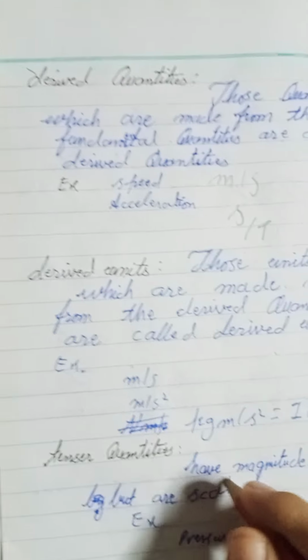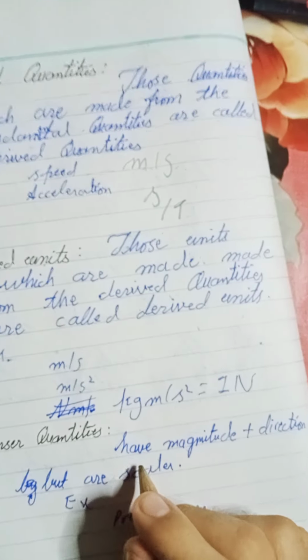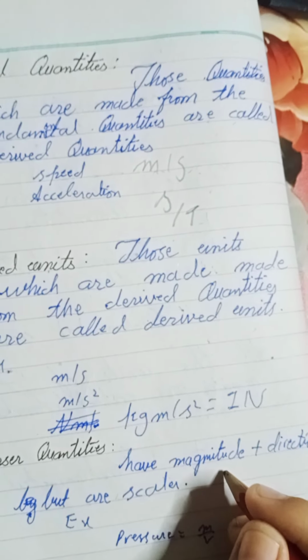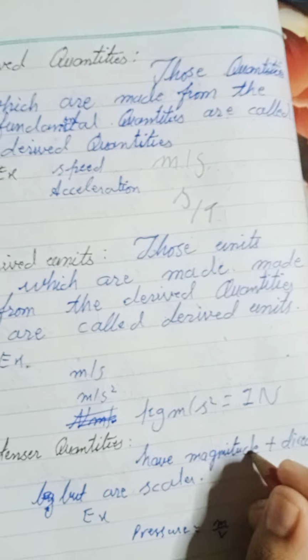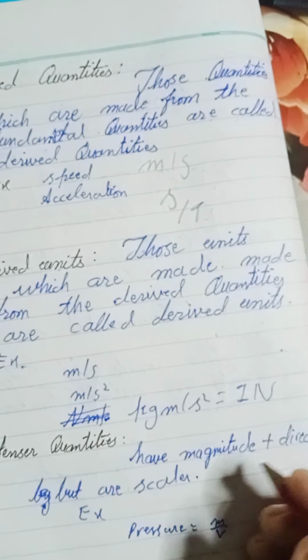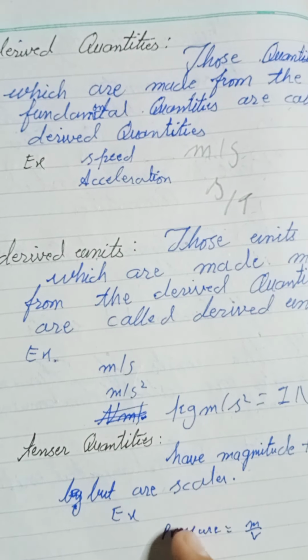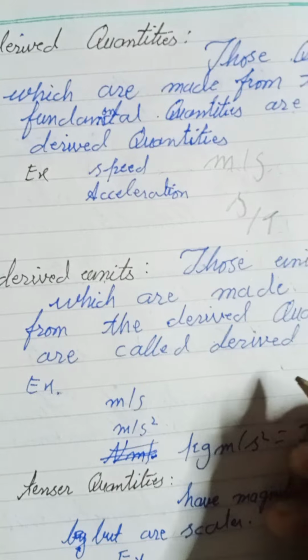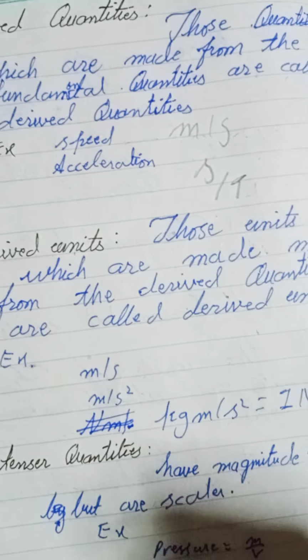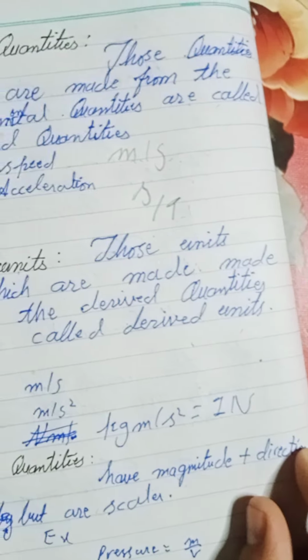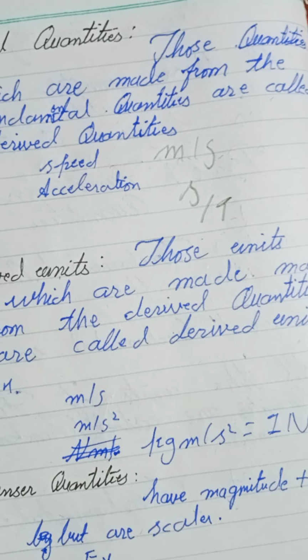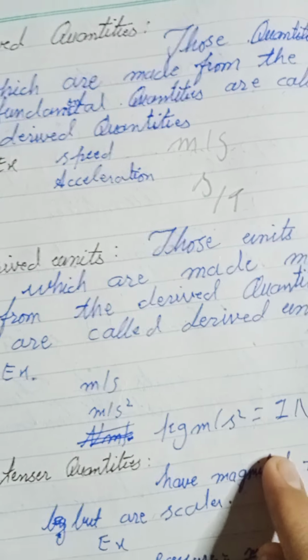Tensor quantities are not that important for you, but you can write if you want. We have studied vector quantities, which have magnitude plus direction, and scalar quantities, which just have magnitude.